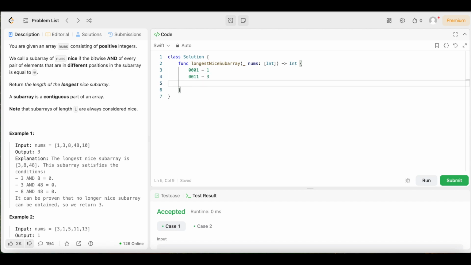Then we have 8. Then we have 48. Let me clean this up for y'all. Sorry, this is 48, it has another 0 right there. And then we have 10.